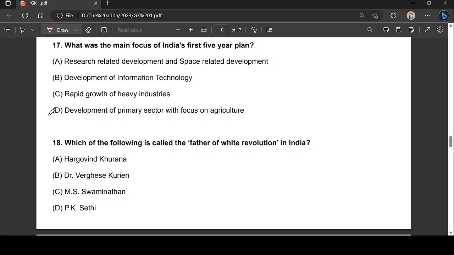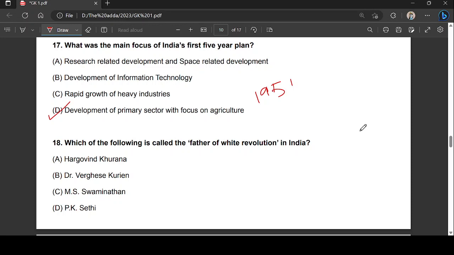So the right answer for this question would be option D, that is development of primary sector with focus on agriculture. The main focus of the first 5-year plan was agriculture development, because India was primarily an agricultural country at the time of independence, and it was launched in 1951. At that time, Jawaharlal Nehru was the prime minister and Gulzari Lal Nanda was the vice president, and it mainly focused on the primary sector, that is agriculture. Right, 1951. Remember.